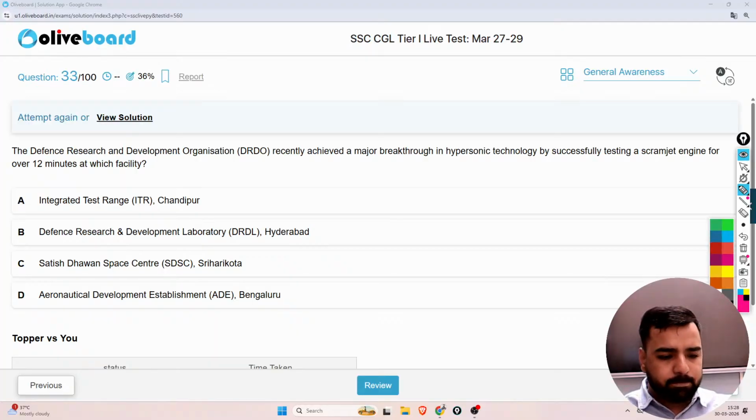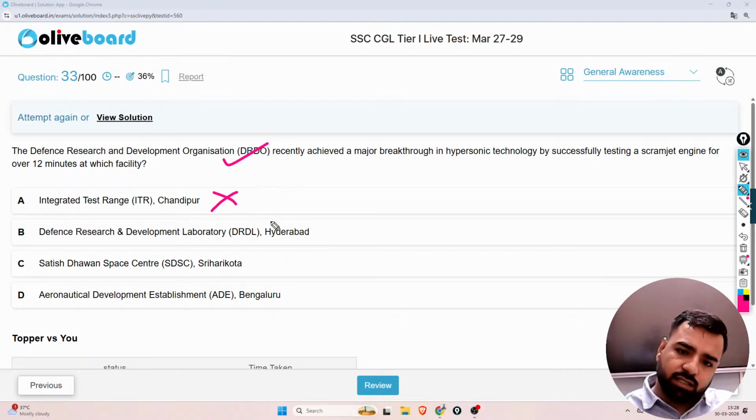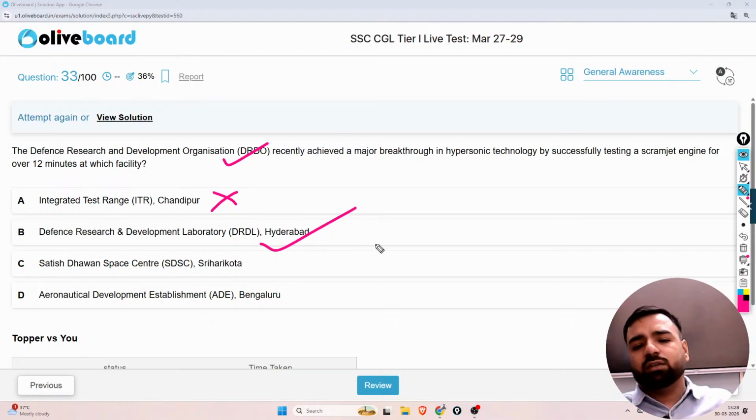All clear? Fine. Next question is, the Defense Research and Development Organization, DRDO, recently achieved a major breakthrough in hypersonic technology by successfully testing a scramjet engine for over 12 minutes for which facility? Is it ITR Chandipur? No. Is it Defense Research and Development Laboratory, DRDL Hyderabad? Yes. No need to move forward with the other options.